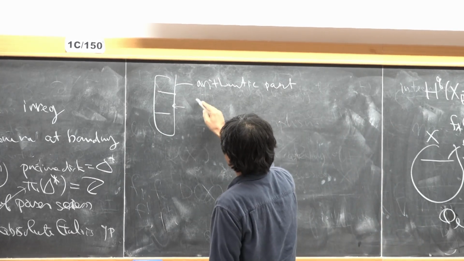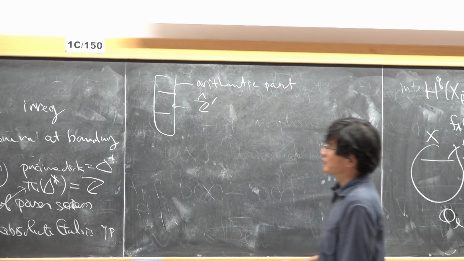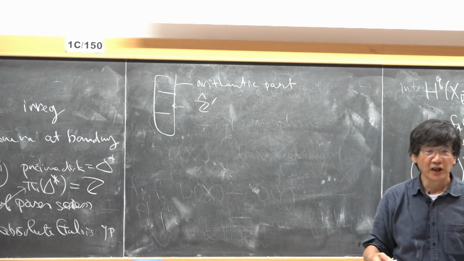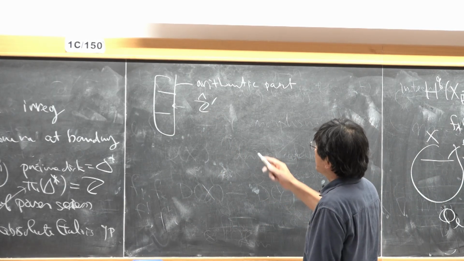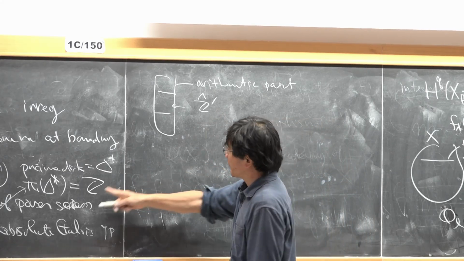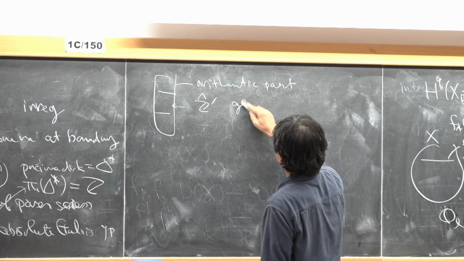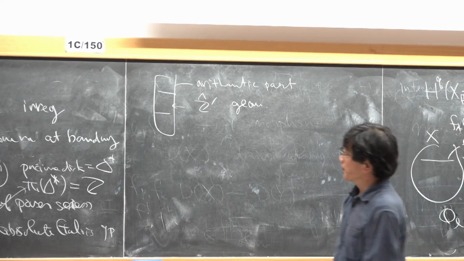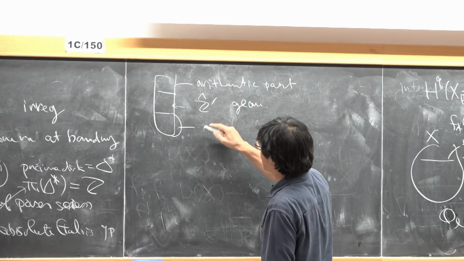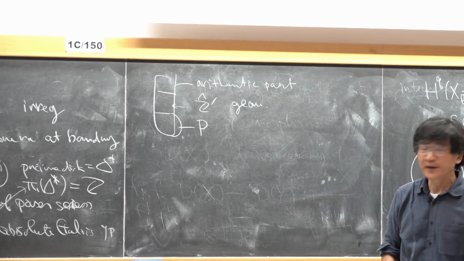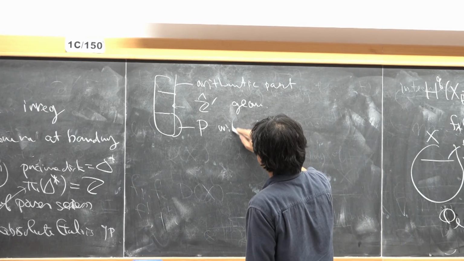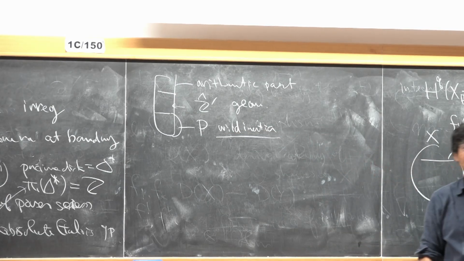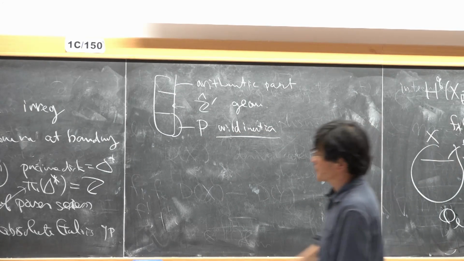The second part is something very similar to this infinite cyclic group, which allows geometric intuition. This last part is usually denoted by P, and it is called wild inertia. This is the most complicated and interesting part of this development.